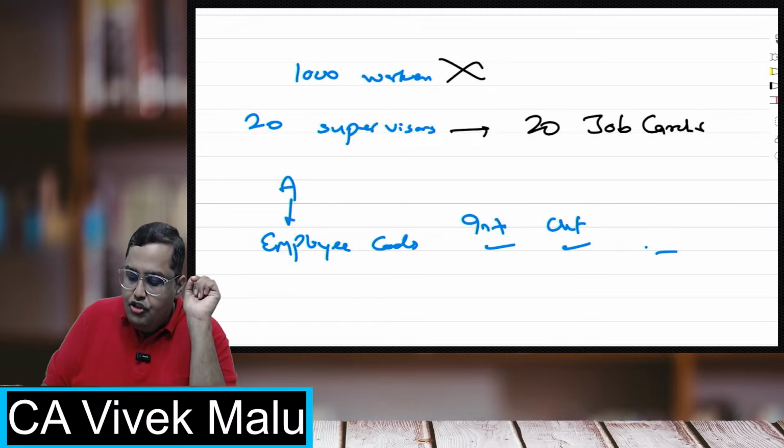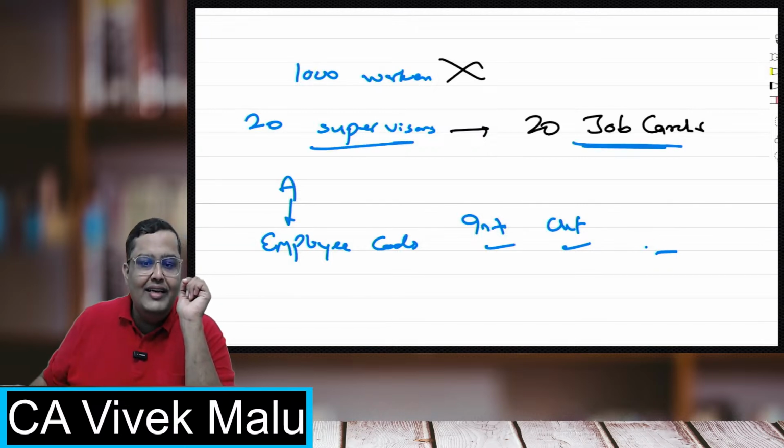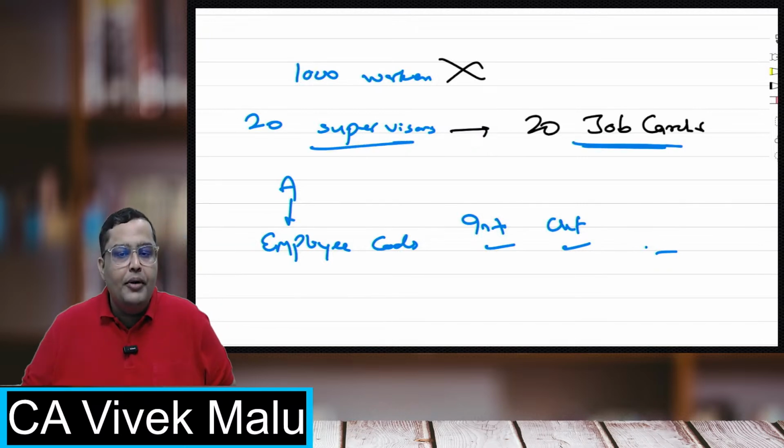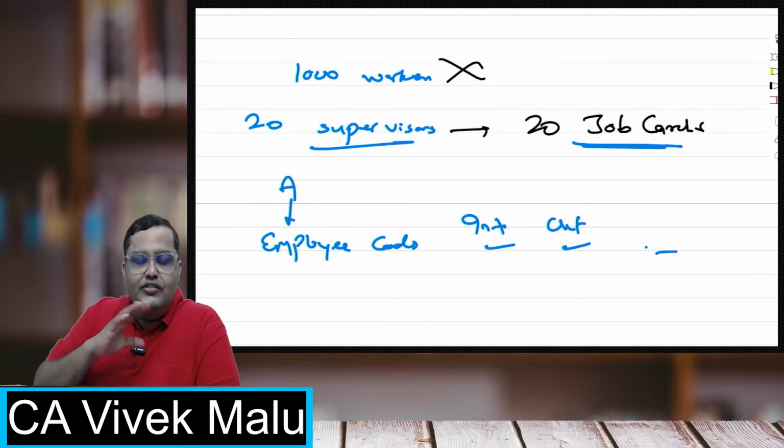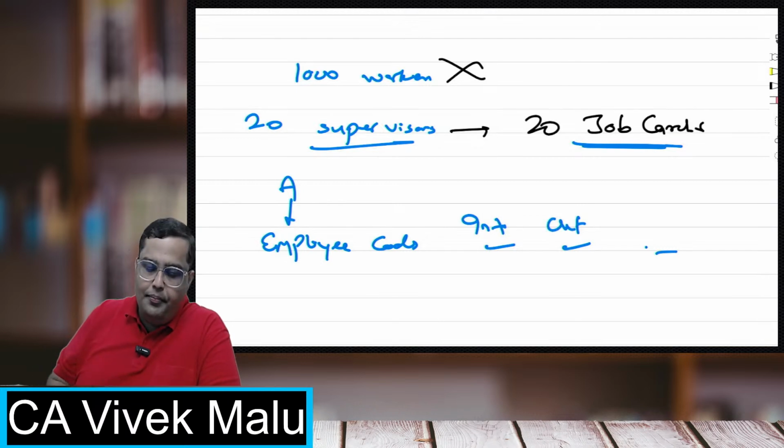So here, the job cards are maintained by the supervisors and only 20 job cards will be made, and this will be a very easy thing. Now the supervisors will keep track of who is attending their jobs, what was their in time, what was their out time, and their initials will always be kept with them. Everybody clear with this? Any doubts?